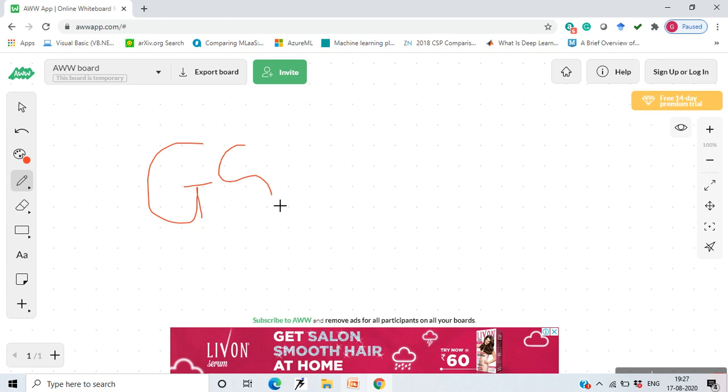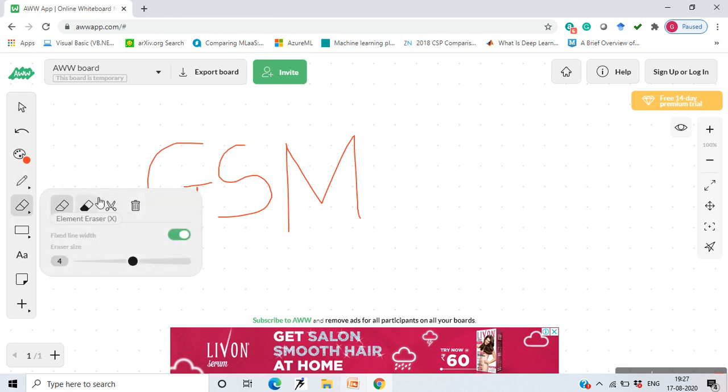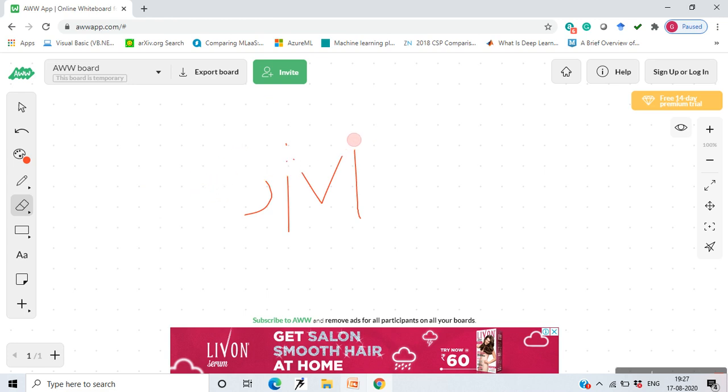If you are very much acquainted with using a mouse, it would be easier for you, but if not, then what you can do is use this eraser, which you can use to erase whatever you have written on the whiteboard. It acts as a duster. As you have a duster in your classroom, you can just wipe it off like a duster or an eraser from your notebook. And you can also select a marker to write.